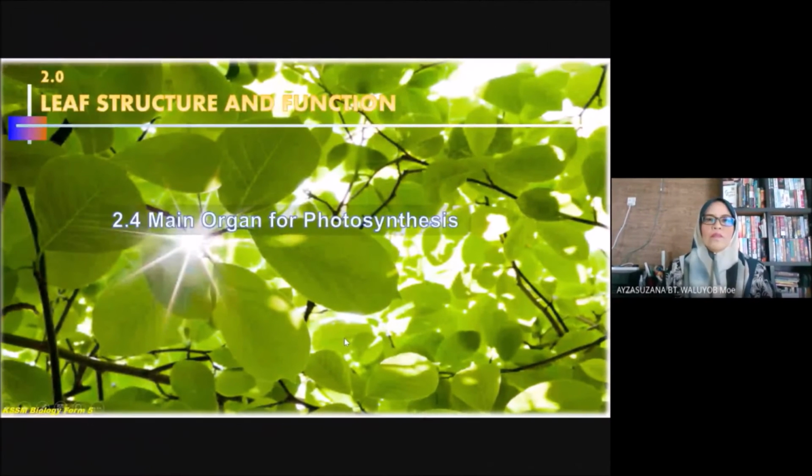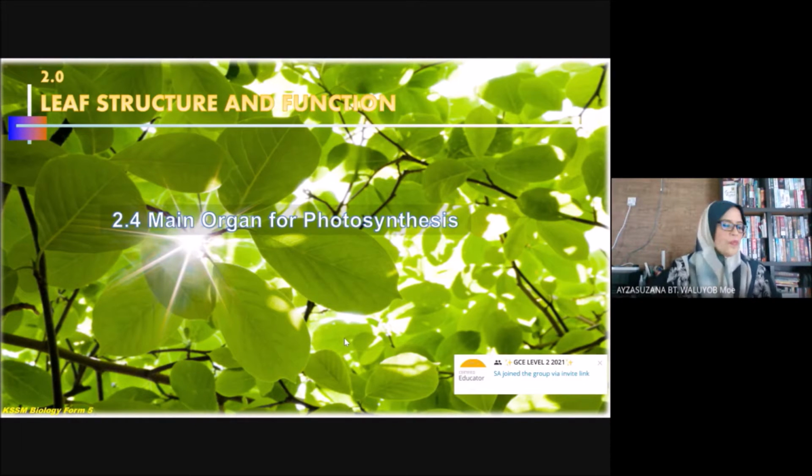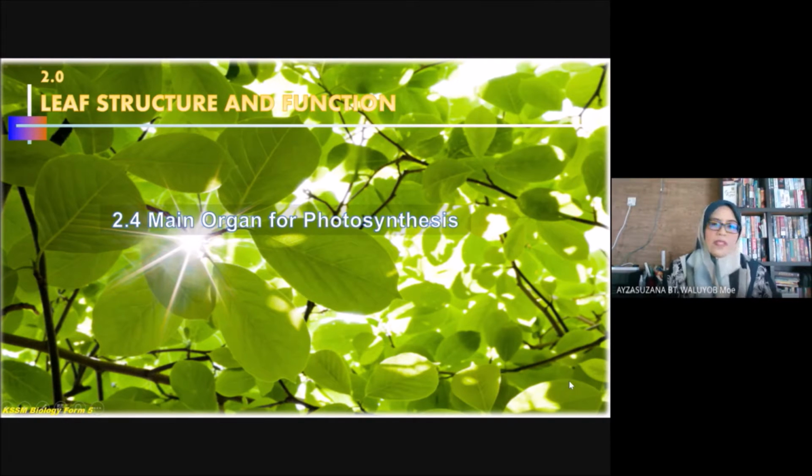Subtopic 2.4, main organ for photosynthesis. As we know, plants are autotrophic organisms, so the plants will produce their own food through photosynthesis. And the product of photosynthesis, which is glucose, is used by other organisms to generate energy through oxidation of food. Energy is needed to carry out living processes such as growth and reproduction.